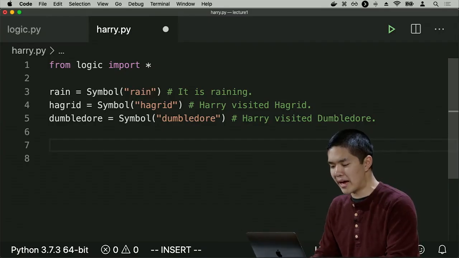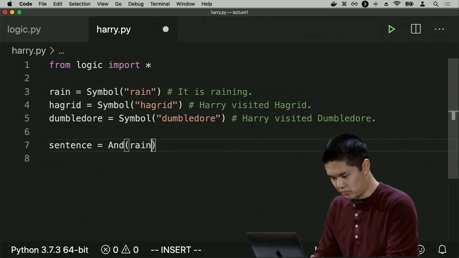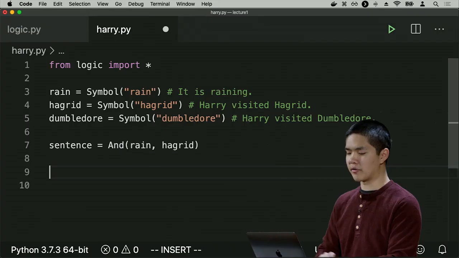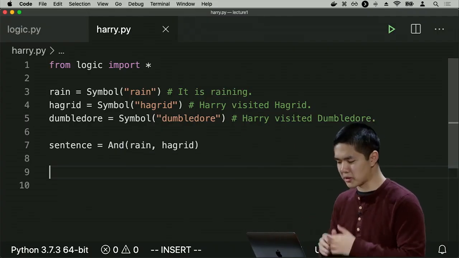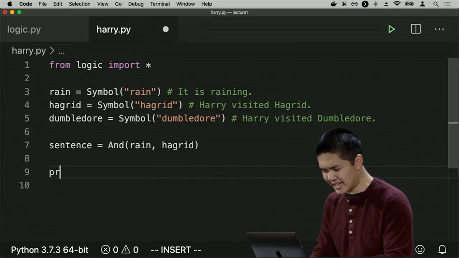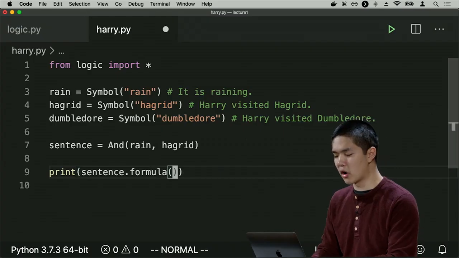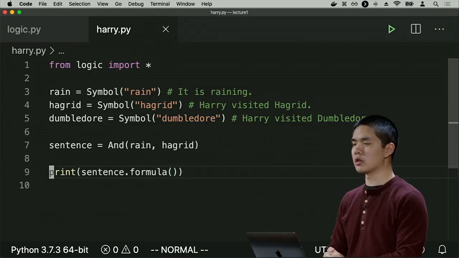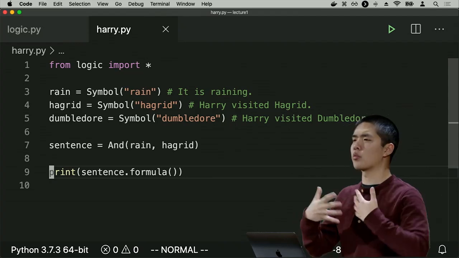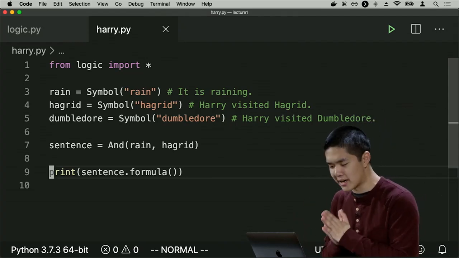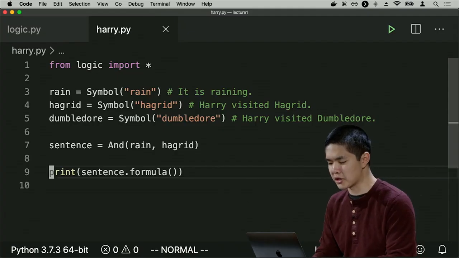So for example, if I have a sentence like "and rain and Hagrid," which is not necessarily true, but just for demonstration, I can now try and print out sentence.formula, which is a function I wrote that takes a sentence in propositional logic and just prints it out so that we, the programmers, can now see this in order to get an understanding for how it actually works.